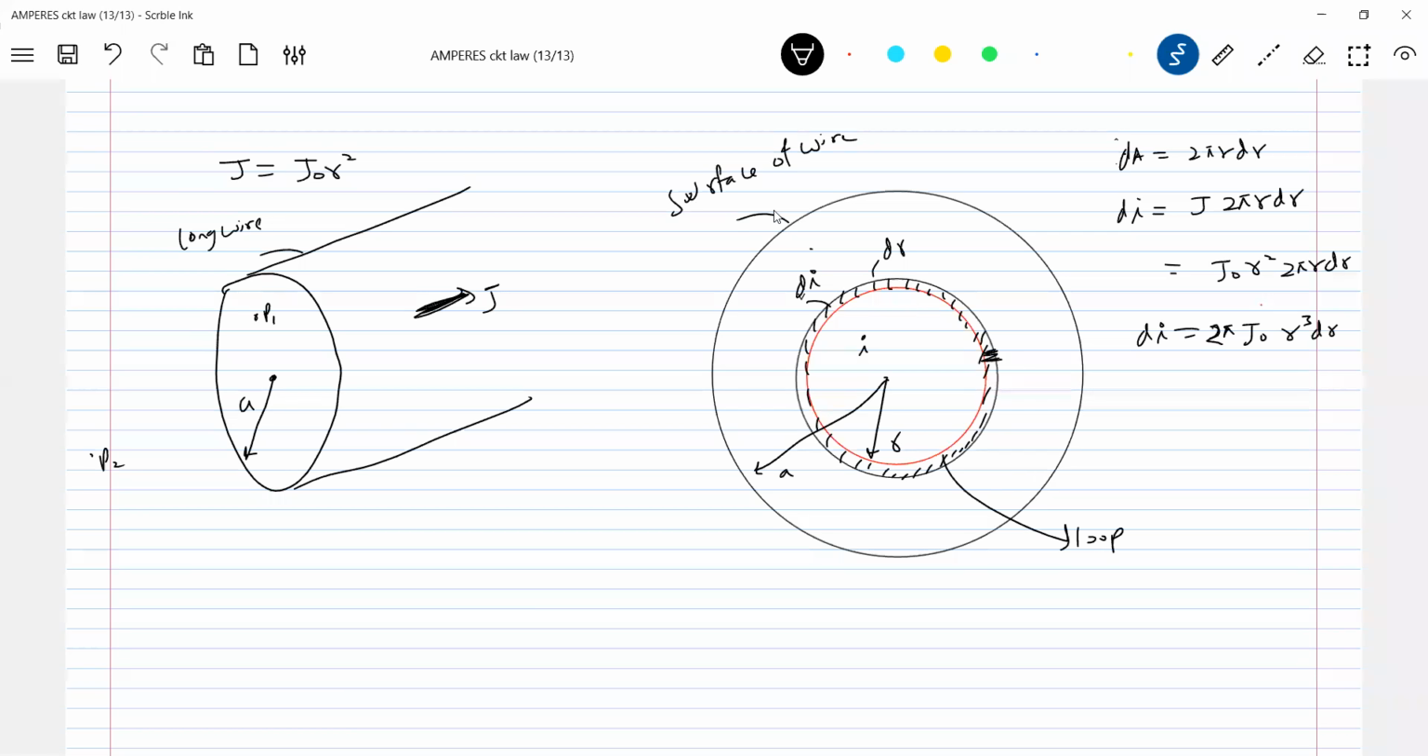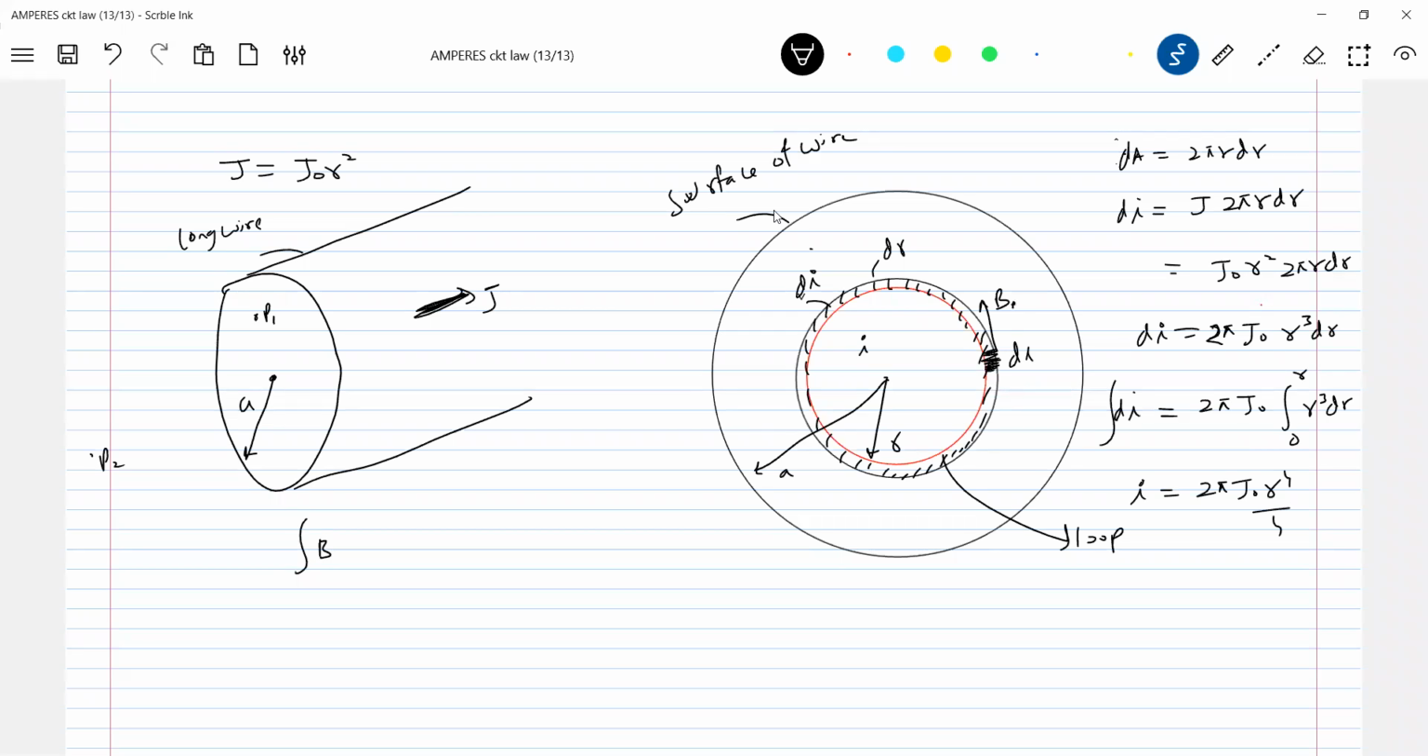And here is what I'm going to choose, the dl, and this is B bar. So let me go for integration. Total current enclosed will be the integral of 2 pi J naught r cube dr, from 0 to r. So there's the current enclosed by the Amperian loop. Then we'll write the equation.